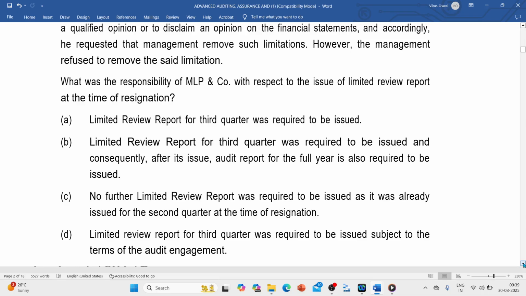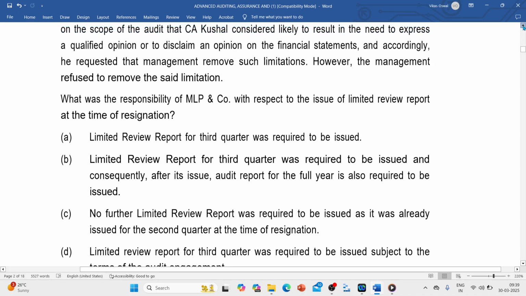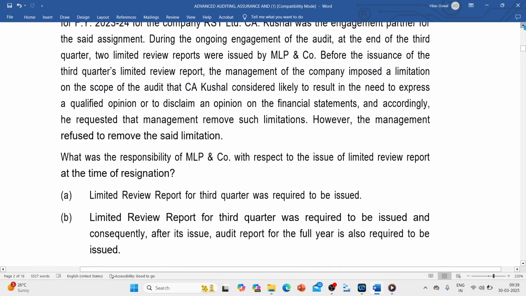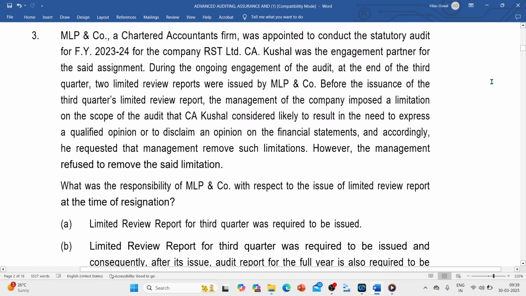Now, in this case, there is a limitation imposed by the management. It's a company, and the management has put the limitations. Kushal considered it likely to result in a qualified opinion or a disclaimer of opinion, and requested the management to remove the limitation. The management refused to remove the limitation.